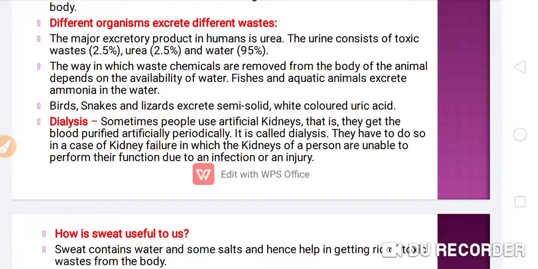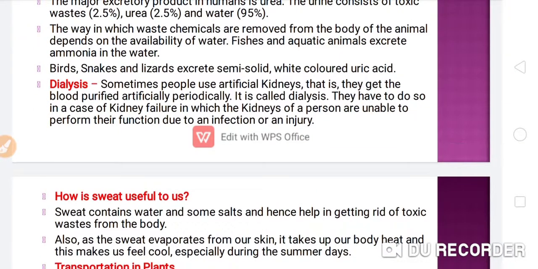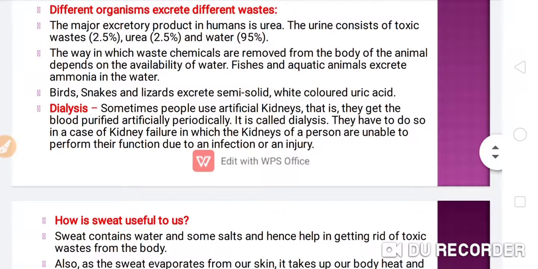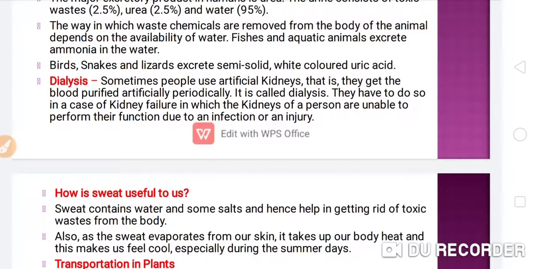Birds, snakes and lizards excrete semi-solid white colored uric acid. So here we have discussed the three kinds of waste products released by different organisms: birds, snakes and lizards excrete uric acid, fishes release ammonia, and human beings excrete urine.